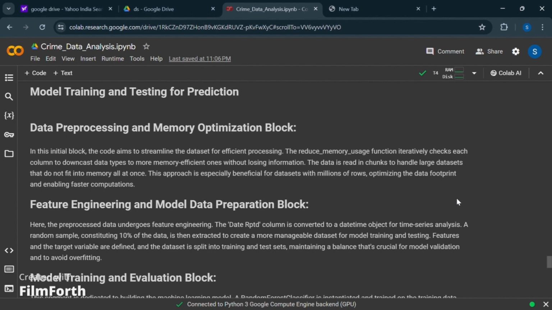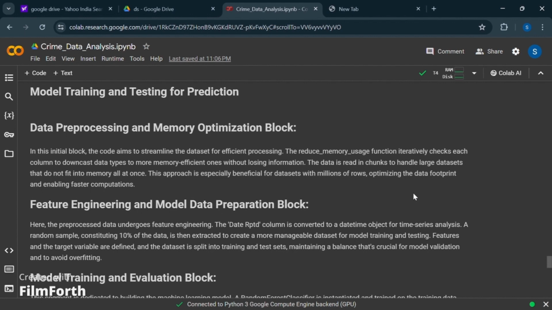We have divided the data into chunks and trained the model as the GPU is not sufficient in the Colab. Here we are predicting the status of the case for the future. We are providing sample test data and the status of the data is also predicted. The feature engineering and model data preparation block has a column, the date RPTD, converted to a datetime object for time series analysis, which was mentioned earlier.